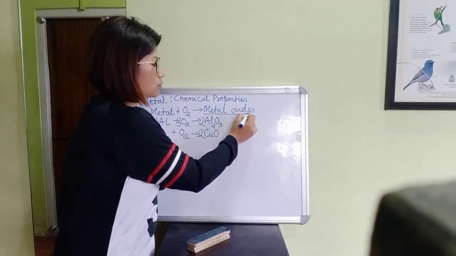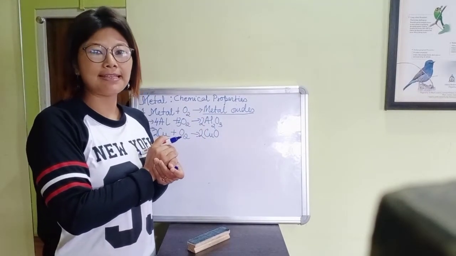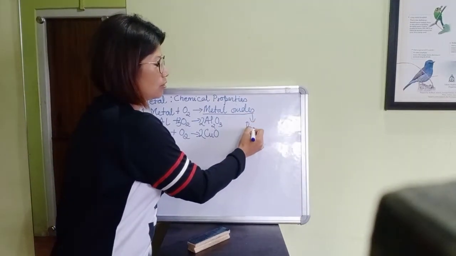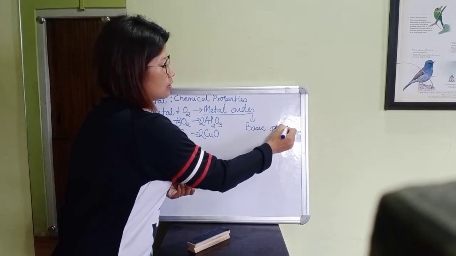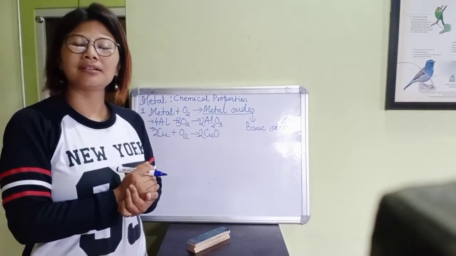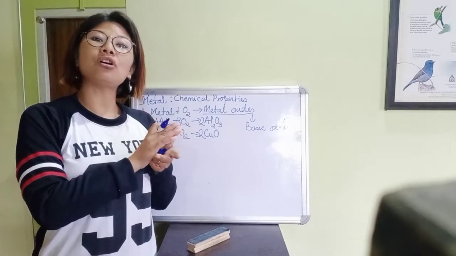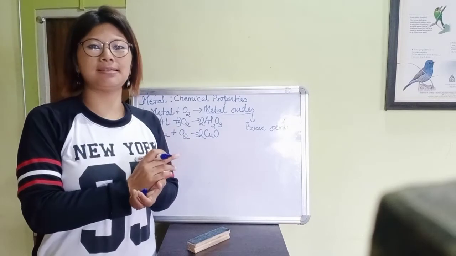Now let's come to one very important point: metal oxides are always basic oxides. That means that metal oxides behave like bases.